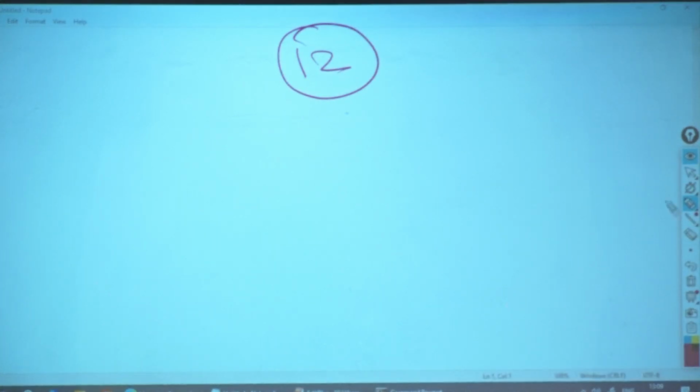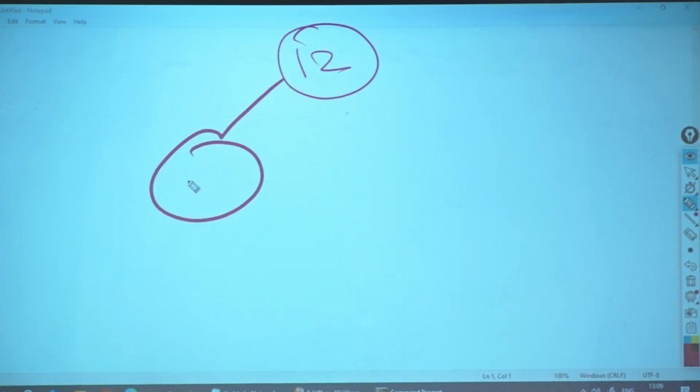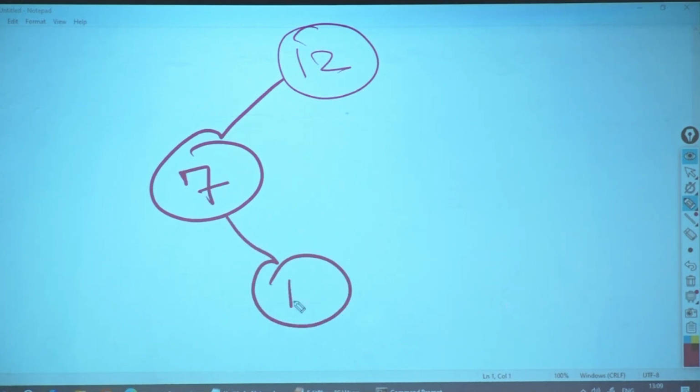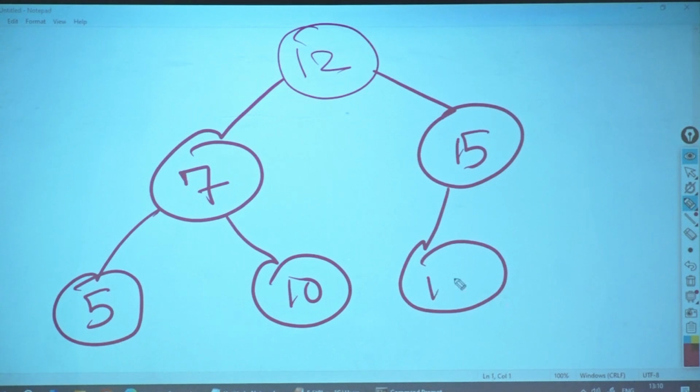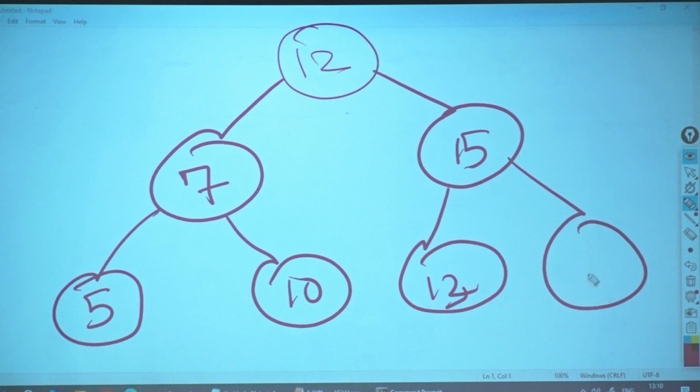$12 less than 12 P7, 10, 5, 15, 12, 13, 22.